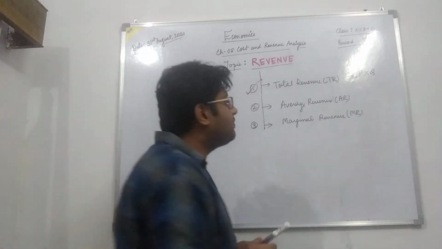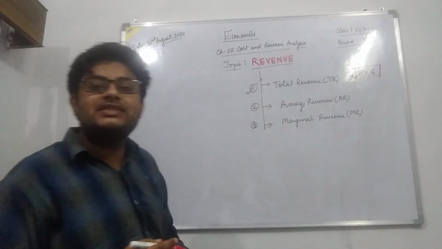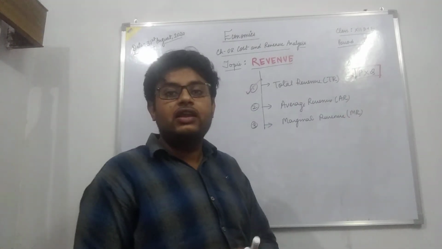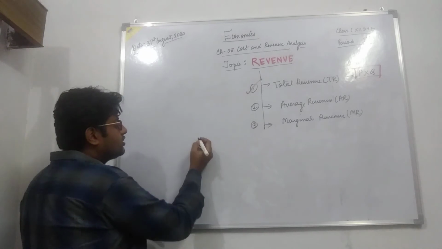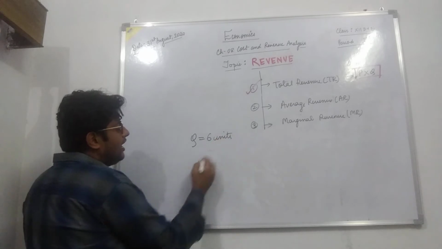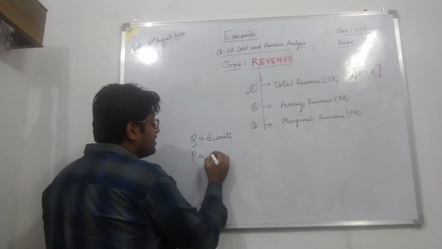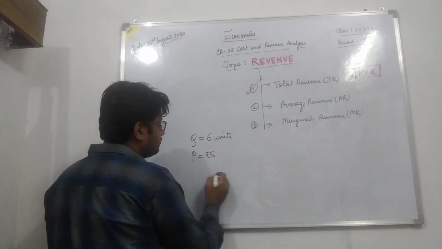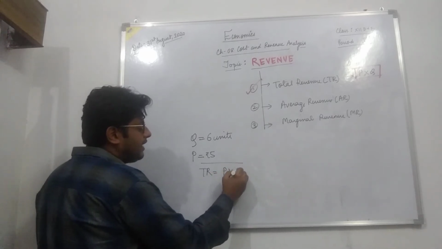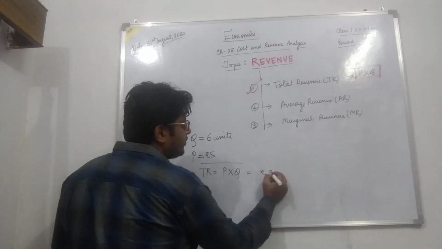For instance, if a producer is selling 6 units of goods and the price per unit is 5 rupees, then the total revenue can be calculated by multiplying price by quantity, and it will be rupees 30.